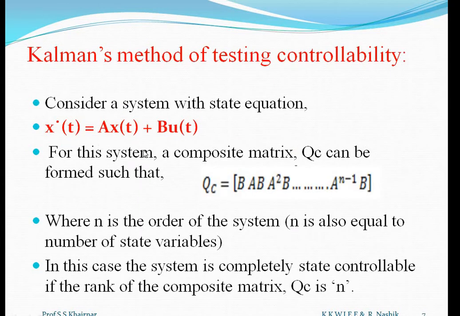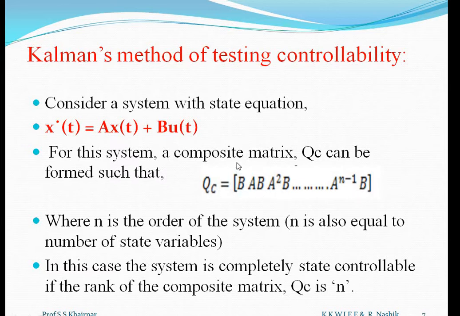Okay. For this system, a composite matrix QC can be formed. So when we have to test for controllability by Kalman's method, we will find this matrix QC. QC is known as the controllability matrix, while QO is known as the observability matrix. So what is that QC? QC is given by this matrix.